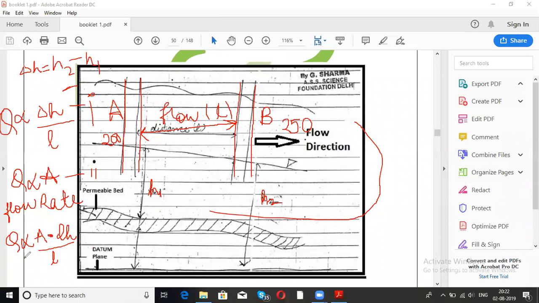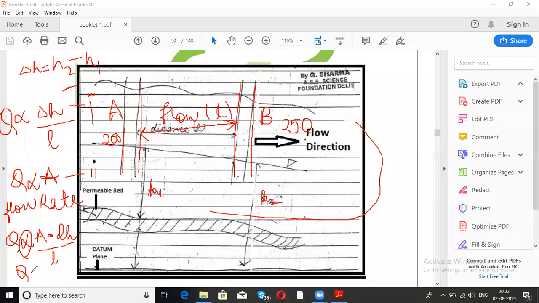Now here we have written the proportionality. To remove the proportionality, we will put some constant here. That is the hydraulic constant or hydraulic conductivity, also called the coefficient of permeability.